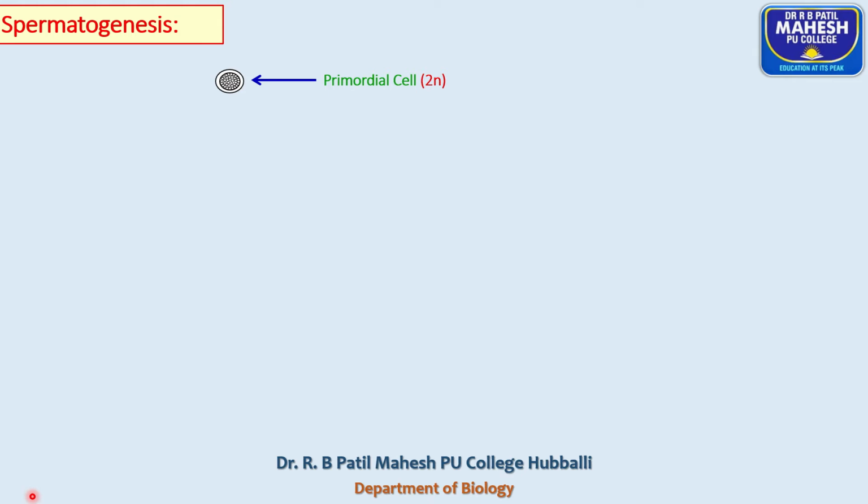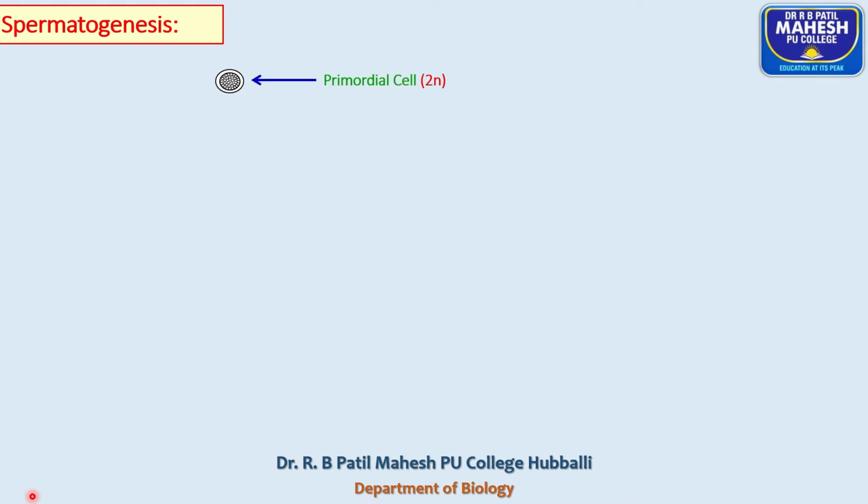After attaining puberty, the primordial germ cells undergo mitotic division and meiotic division to produce haploid male gametes by the process called spermatogenesis. During the first step, the primordial germ cells undergo mitotic division and complete two meiotic divisions. As a result of this, haploid spermatids are produced.